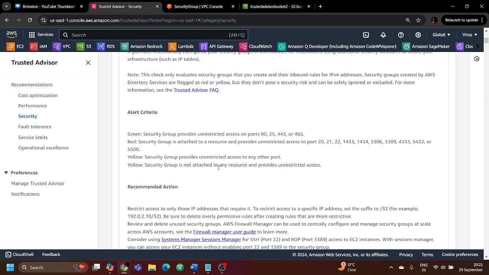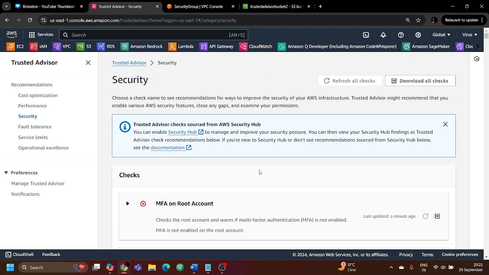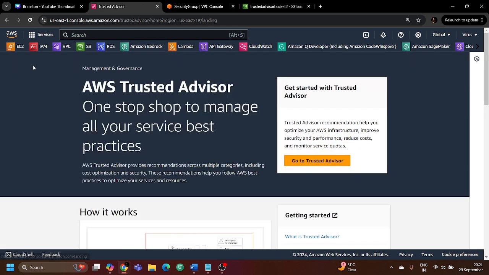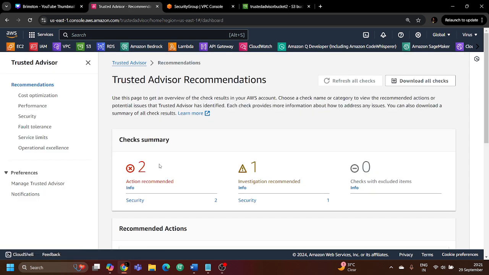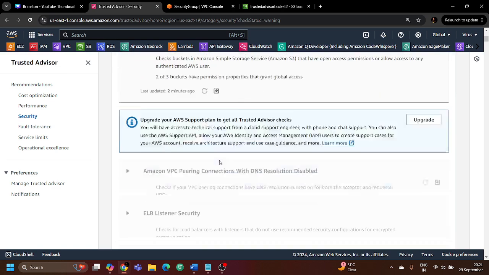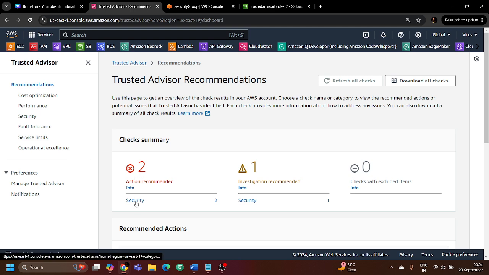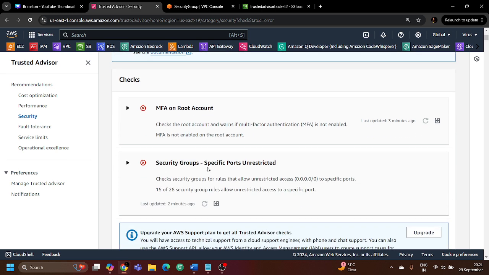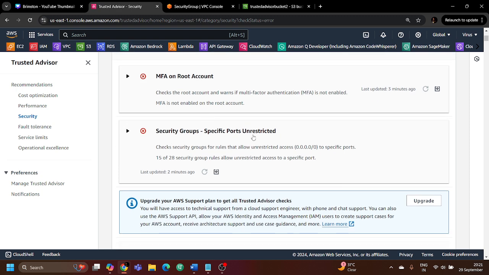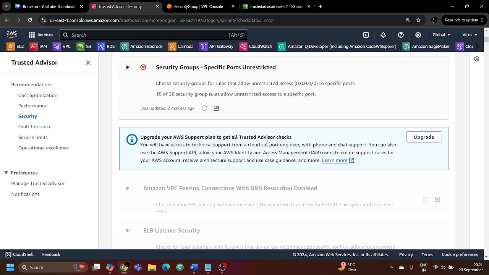So it is providing all the recommendations based on the different resources we have created inside our AWS account. You can see two actions recommended, which are related to the security of your infrastructure. One investigation recommended, which is also related to your security. If you click on that, it will tell you that S3 bucket permissions have some issue. And for the action recommended, if you click on security, first, you have not activated multi-factor authentication on your root account. Second, the security group specific ports are unrestricted, which we provided.